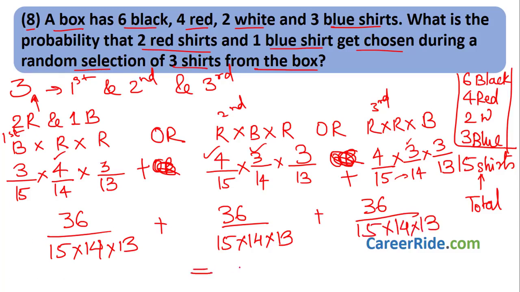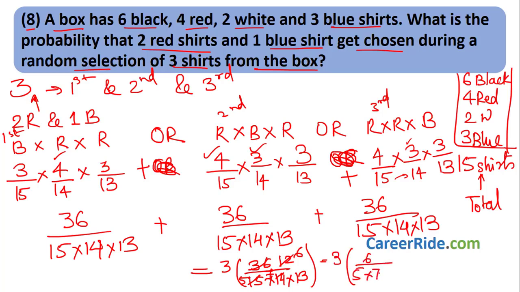On solving this, you can simply write 3 into 36 upon 15 into 14 into 13. Simplifying, it is nothing but 3 into 6 upon 5 into 7 into 13. On solving this you will get the answer as 18 upon 455. So this is the probability of choosing 2 red shirts and 1 blue shirt.